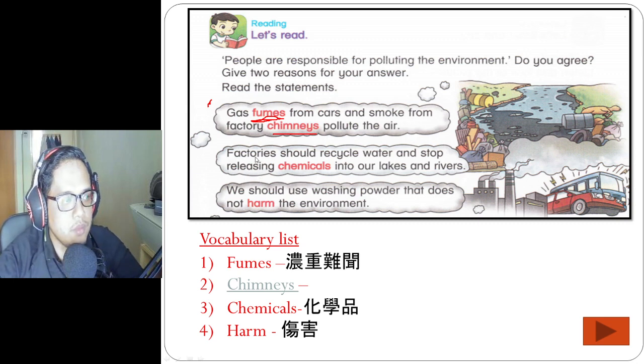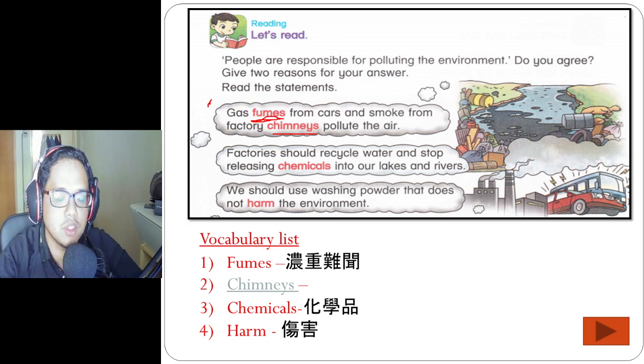Okay, number 2. Factories should recycle water and stop releasing chemicals into our lakes and rivers. Now this factory, they not only release the smoke we saw just now, some factories also release water, because they use water.